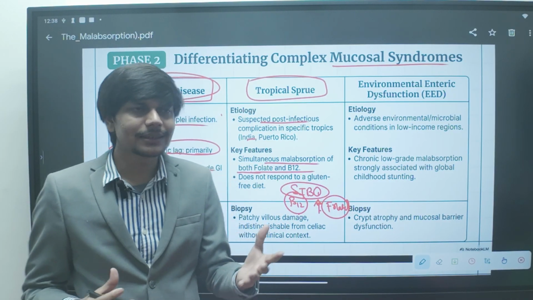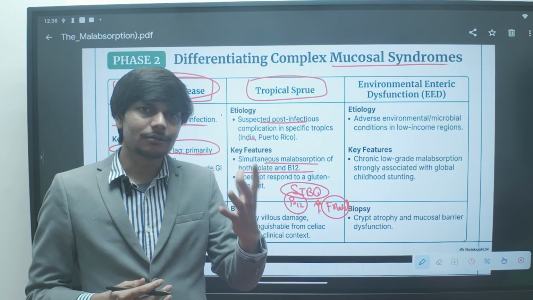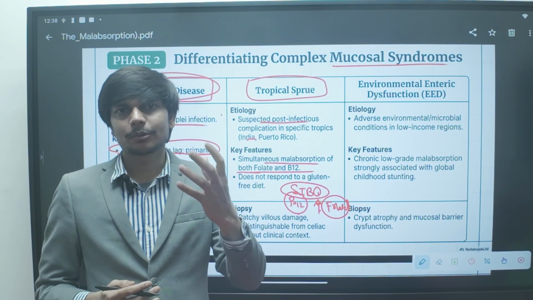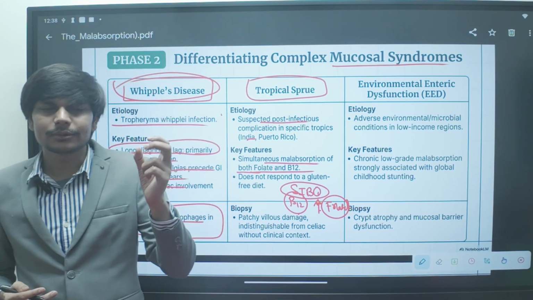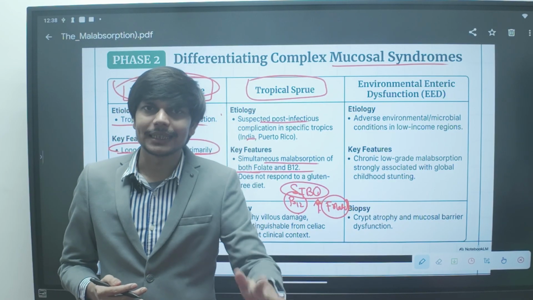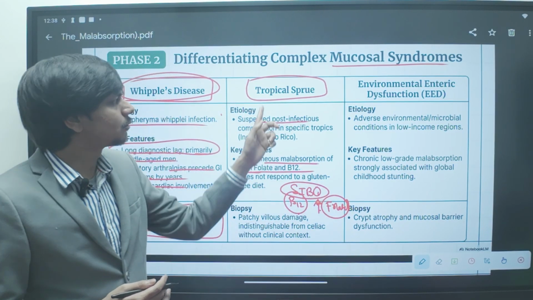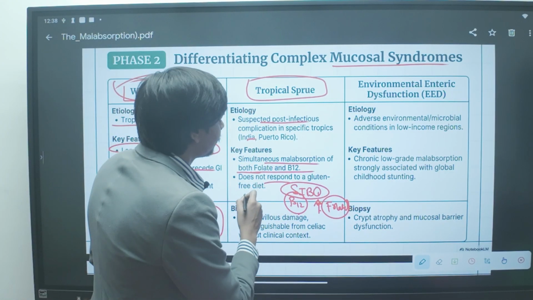But the difference is that celiac disease you treat with a gluten-free diet, because there is gluten sensitivity, an immune reaction to gluten. When you treat the patient with a gluten-free diet, the patient improves most of the time. But a tropical sprue patient does not improve with a gluten-free diet.